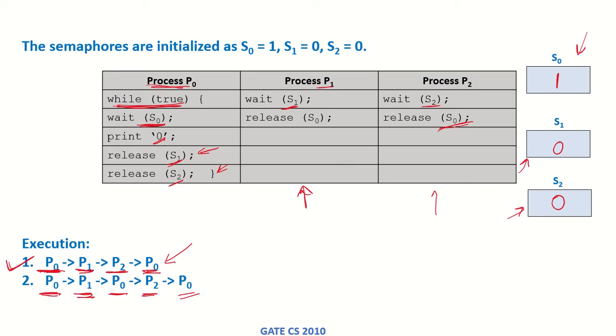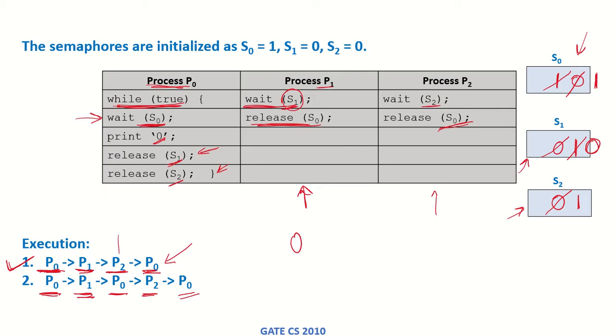P0 will run, so it will wait on S0, so S0 will become 0, it will print a 0, it will release S1, so S1 will become 1, it will release S2, so S2 will also become 1. Now process P1 can run because it was waiting on S1 and S1 has become 1. So when it does wait S1, S1 becomes 0 and it releases S0, so S0 becomes 1 again.